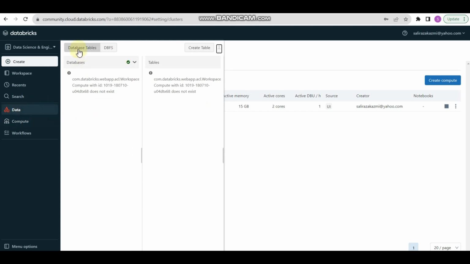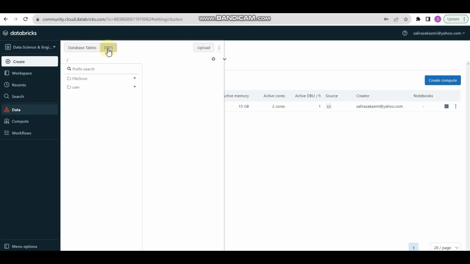For data, if we want to use RDBMS, relational or structured data, we can use a database table, or if we have unstructured data like a JSON file, we can use DBFS.